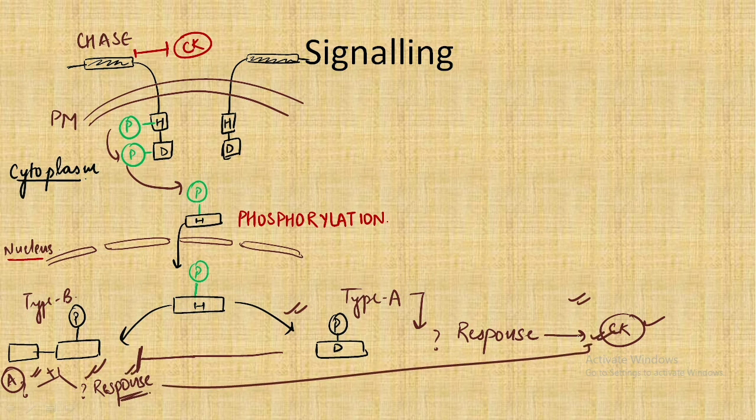So in order to avoid any hyper reaction of cytokinin, the plant makes sure that if type B is activated, type A would not be activated, and vice versa: if type A is activated, type B would not be activated in that scenario.